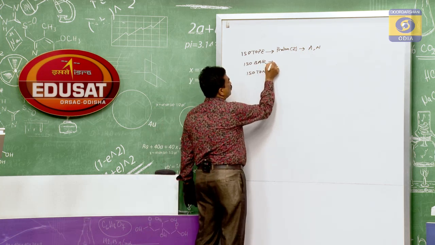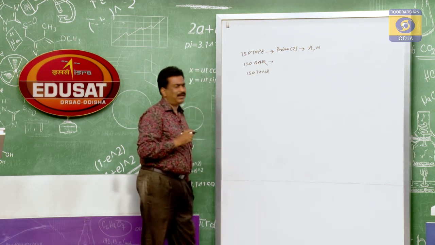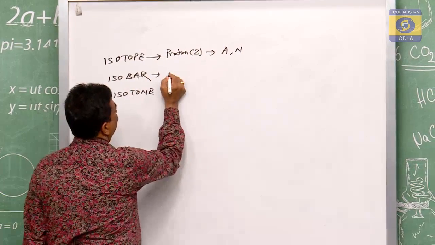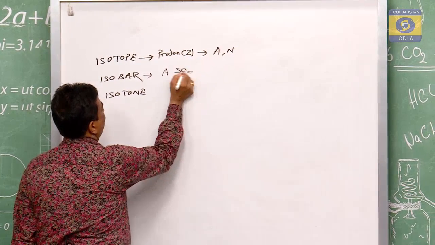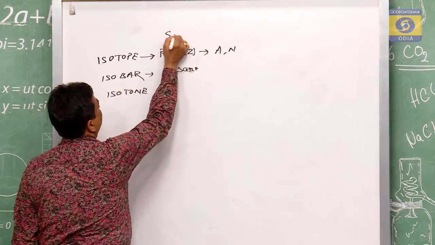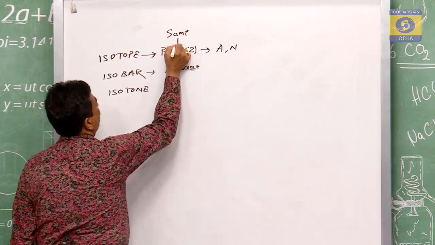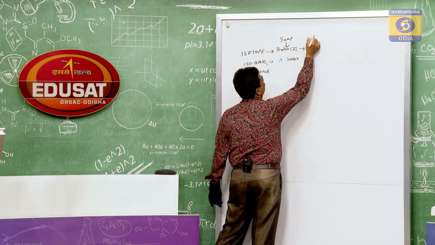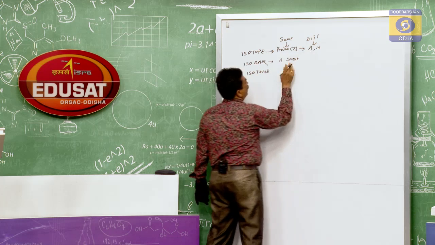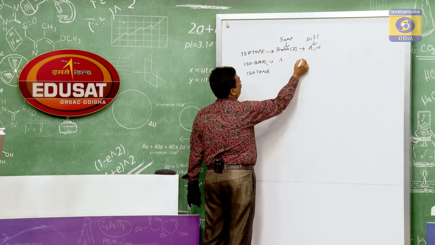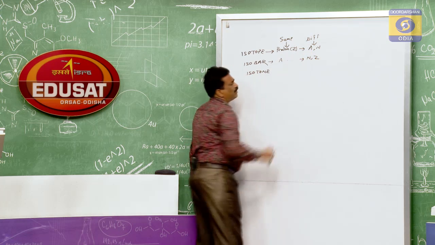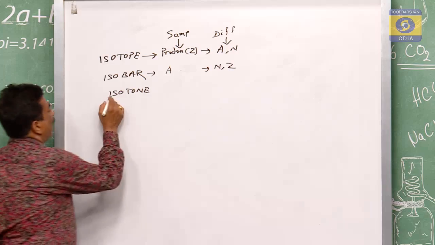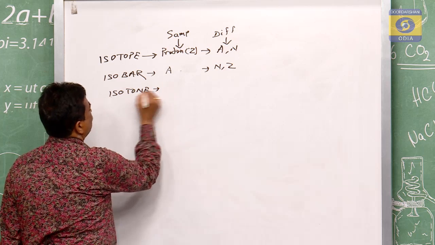And for the isobar, what you remember is that the isobar has A constant, or A is the same, and the others are different. So for this, A is the same, and the remaining N and Z are different. And for the isotones, what will happen?